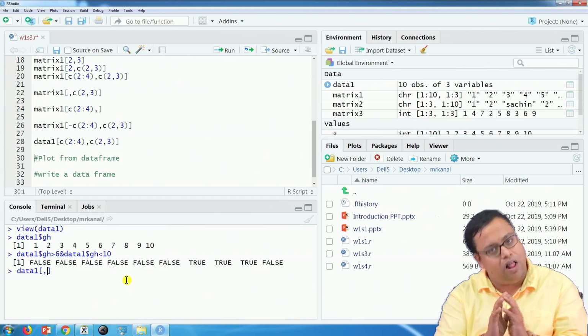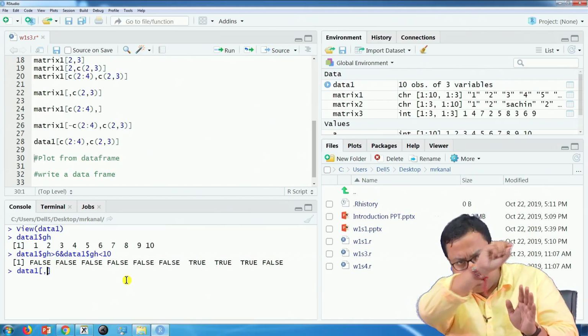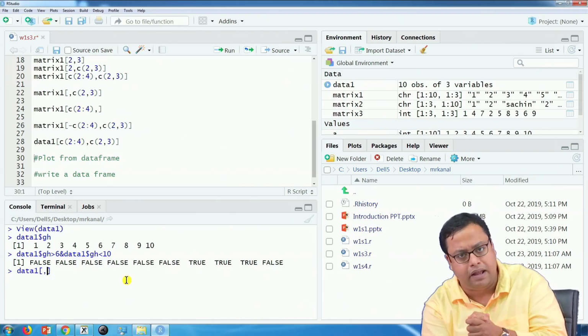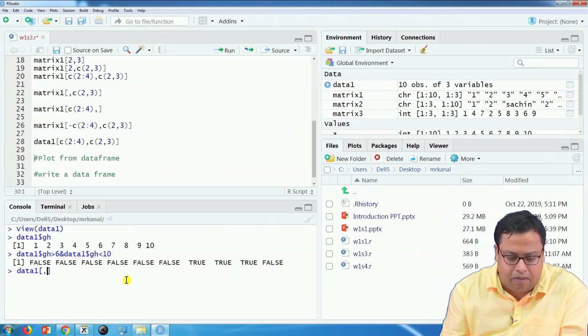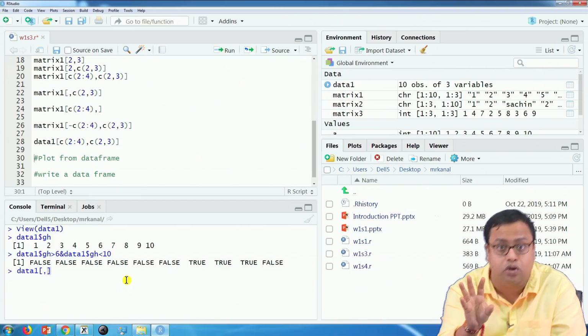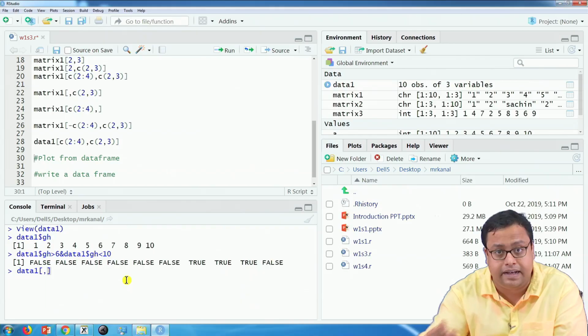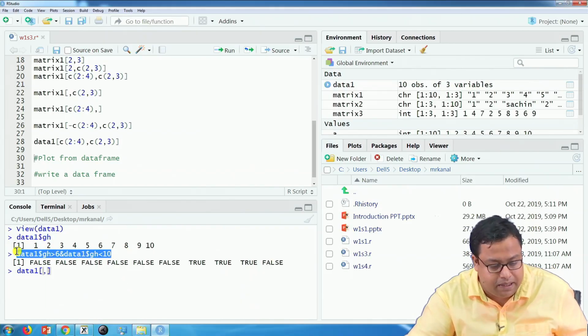I want all the columns, I want to print the whole row. So, I want all the 3 columns, so nothing after the comma. What is before the comma? I want only such rows where the value of GH is between 6 and 10. What will I do? I will just copy this and paste it here.